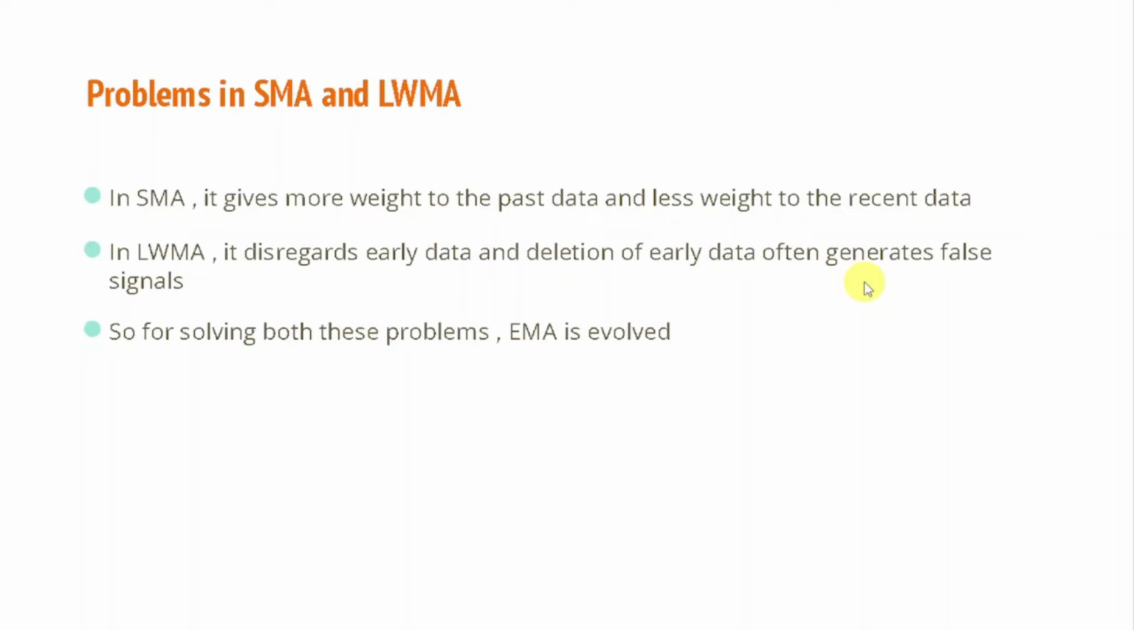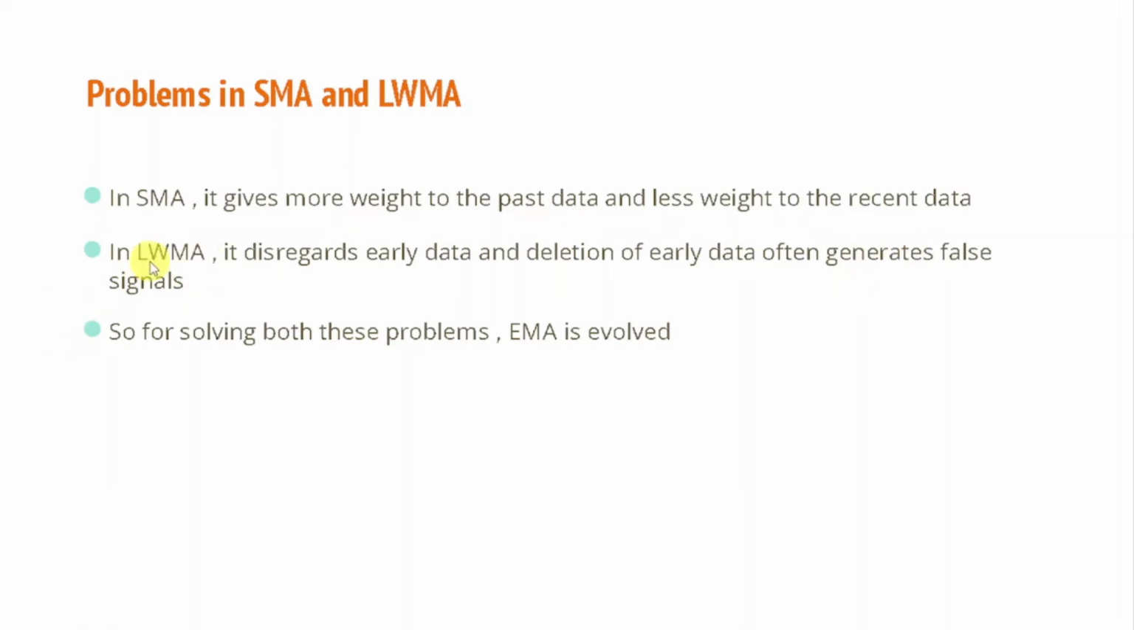But there are some problems with SMA as well as linear weighted moving average. In a simple moving average, what happens is that it gives more weightage to the past data and less weightage to the recent data. However, in theory, it gives equal weightage to all the data, but our psychology says that we give more weightage to the most recent data, and that's why some people believe that the most recent data should be given higher weightage as compared to the past data. But in SMA we give equal weightage to all the data, and that's why we say that it is kind of irrelevant because it is not giving enough weightage to the recent data.